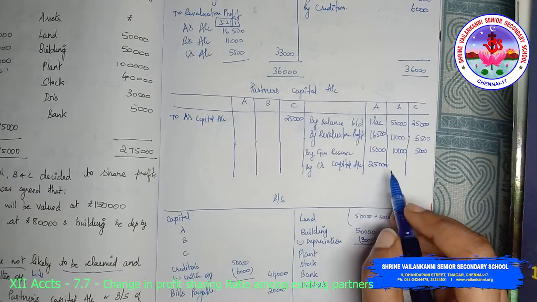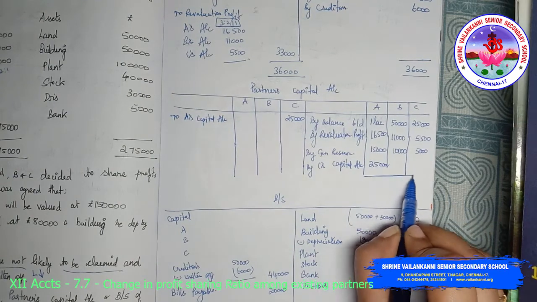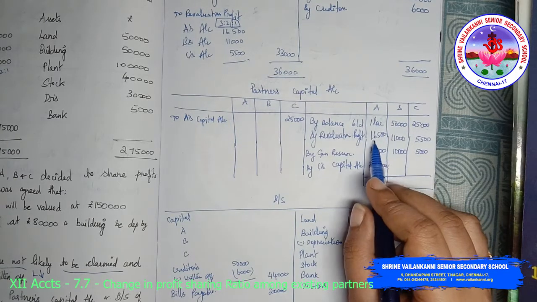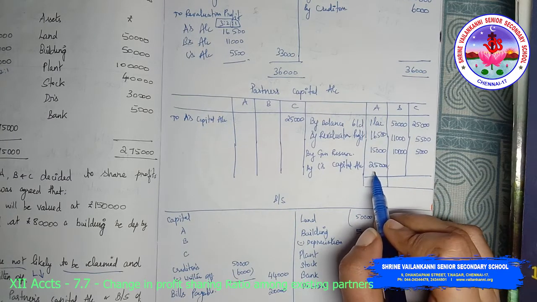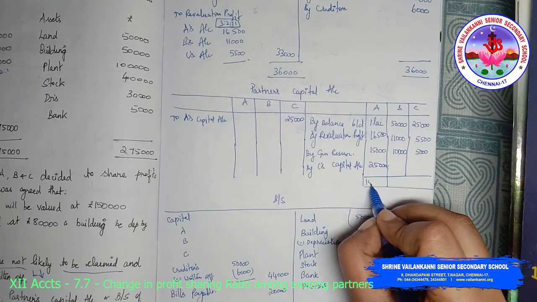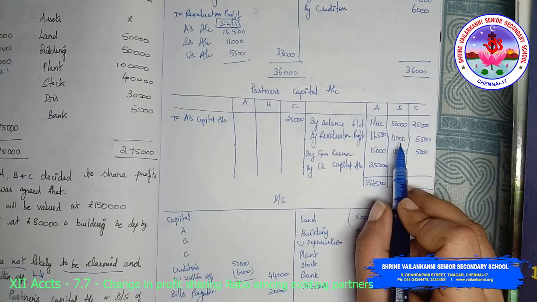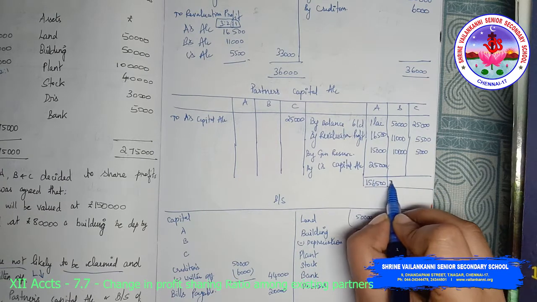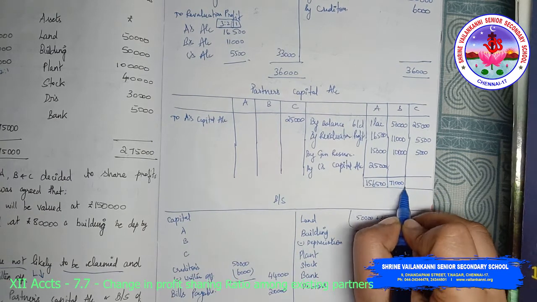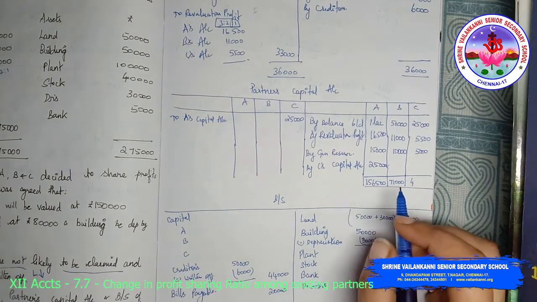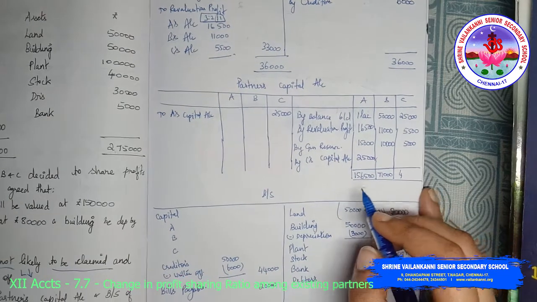So the total of the debit side of partner's capital account, A's total will be 1 lakh plus 16,500 plus 15,000 plus 25,000, which comes to 1,56,500, and then 50,000 plus 11,000 plus 10,000, 71,000. So this comes to 35,500.